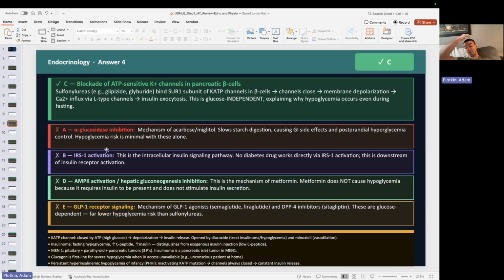All right, and then remember Whipple's triad. The patient has documented hypoglycemia. They have signs and symptoms of hypoglycemia: tremor, diaphoresis, tachycardia, potentially seizures.